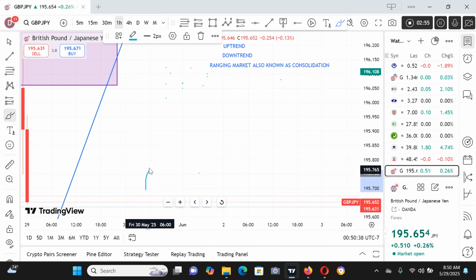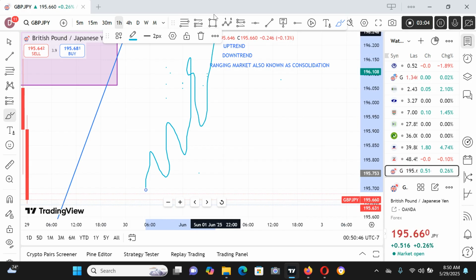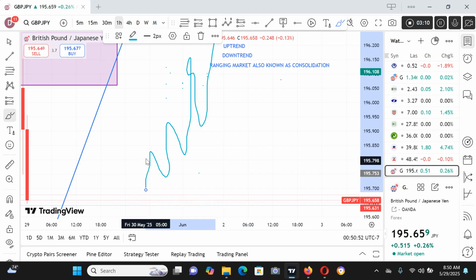So the market must create higher highs, higher lows, higher highs, higher lows.